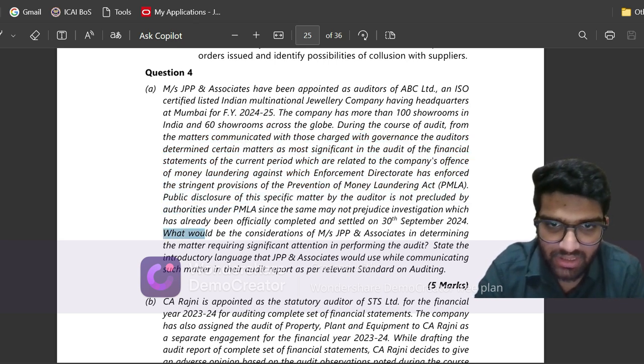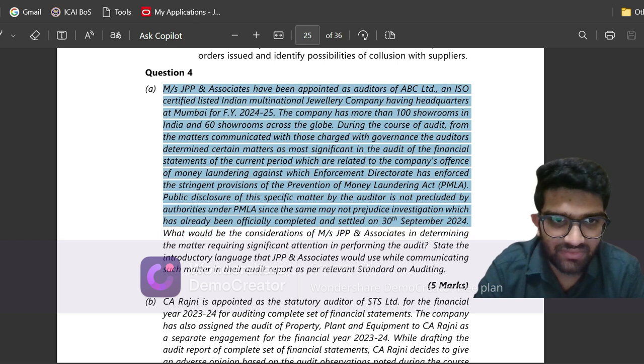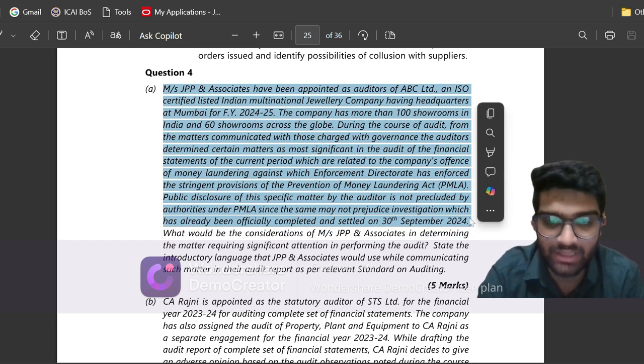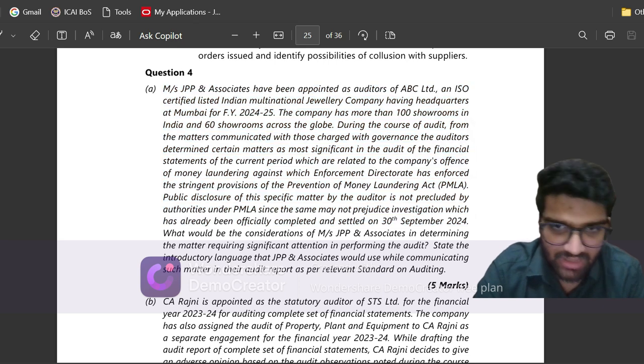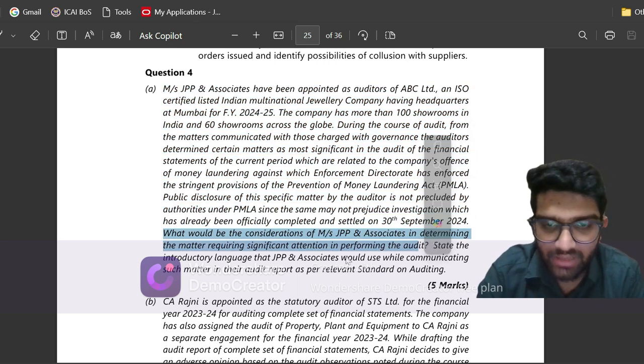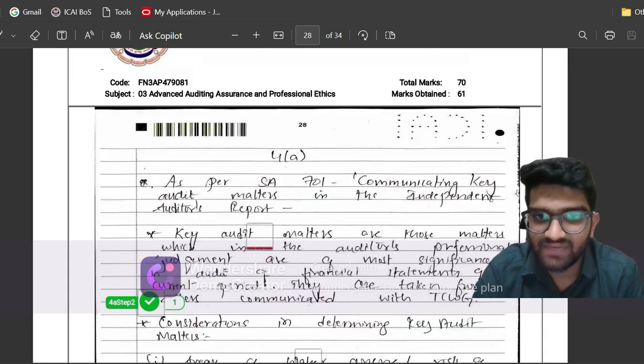So here is the question: what are the considerations of JPP and associates in determining the matters requiring significant audit attention? Up to here there was nothing new. It was just an indication that this question pertains to key audit matters from SA 701. Then here is the actual question: what are the considerations in determining key audit matters, and how should be the introductory language while communicating key audit matters? So let us see what I have written.